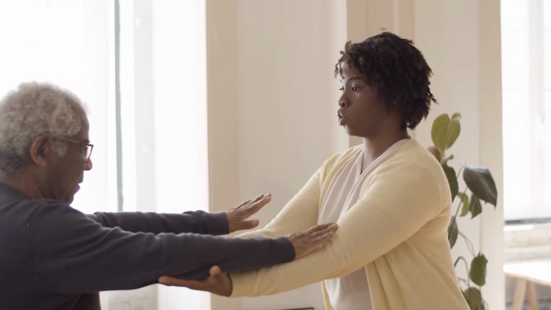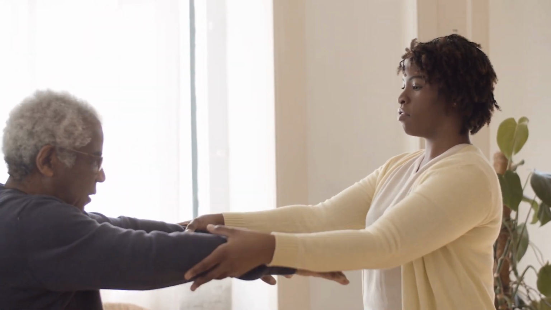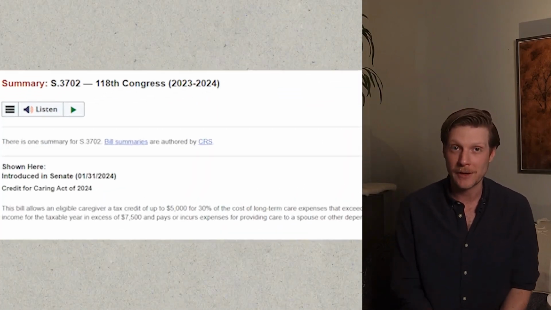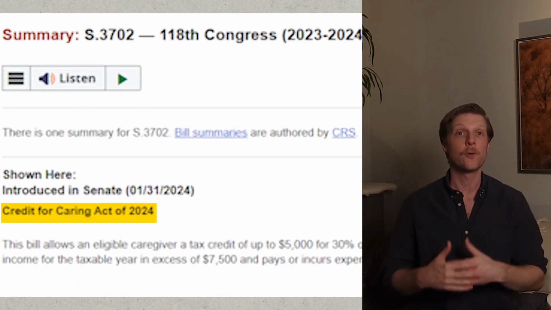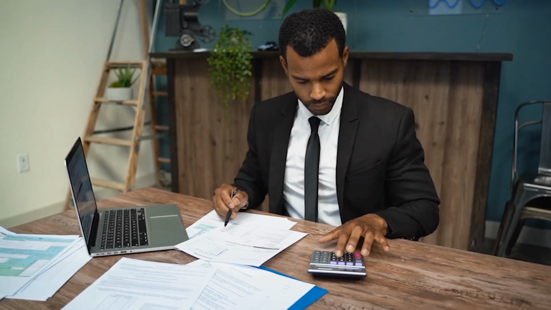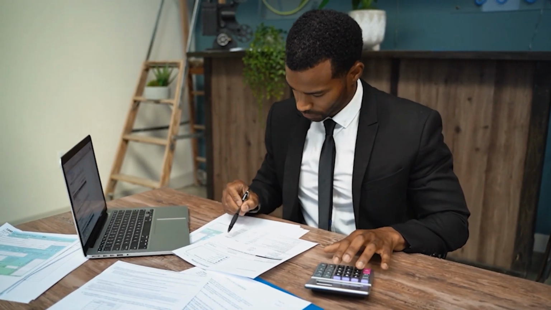The second way to break this down is on a more granular level. Certain professions will benefit much more than others with Trump's tax policies. So for instance, if you're taking care of a loved one or a parent, you might get the family care credit. Now, there's no specific numbers out on this one yet, but if we look at the Credit for Caring Act, which was put forth in the past, and we use that as a guide, the credit there was $5,000. So if you got a $5,000 credit, if you're making $50,000 a year, this is more than a 10% boost on your after-tax income. This would way more than make up for the extra costs from tariffs.